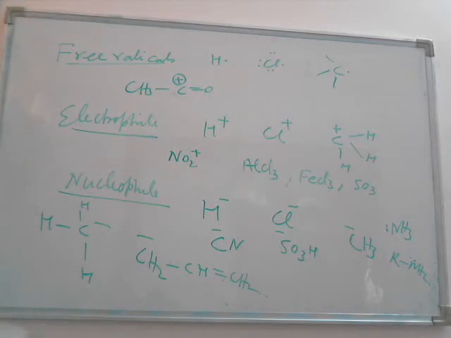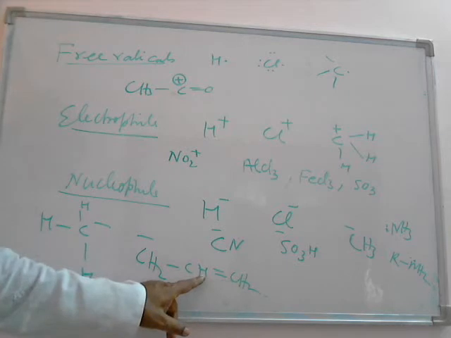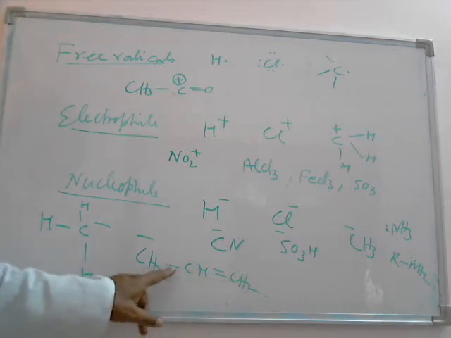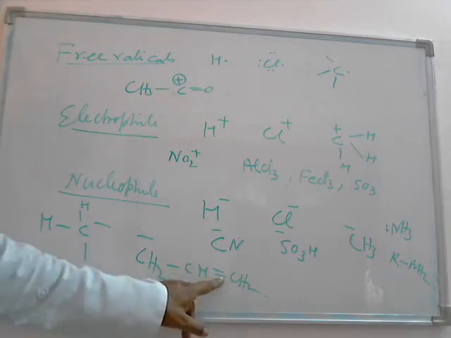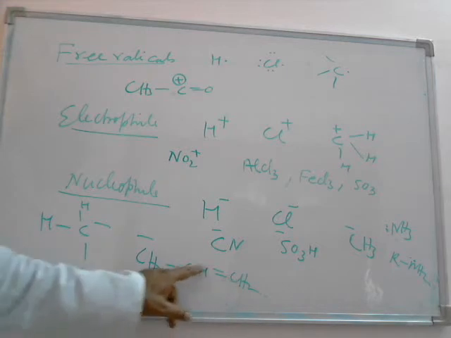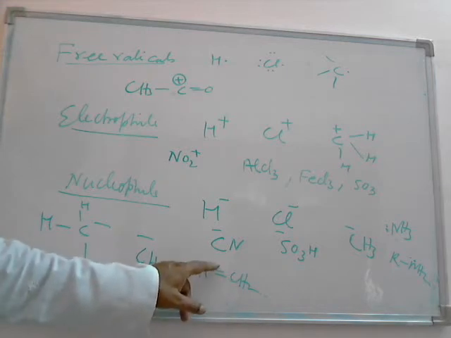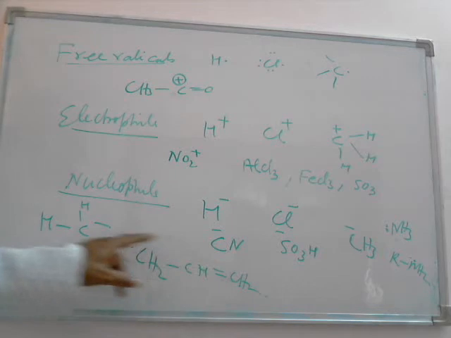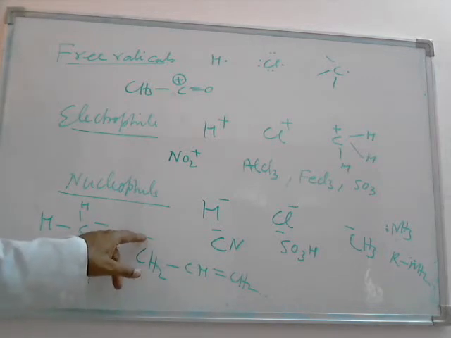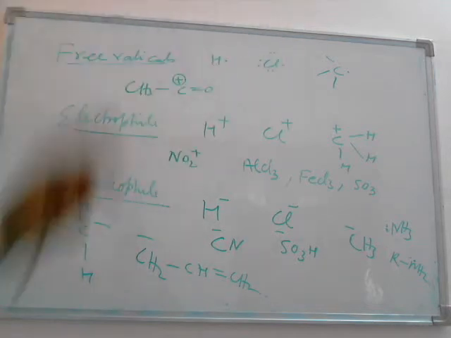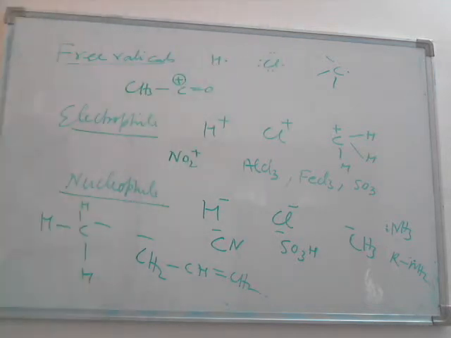So this is 2, 3, 5, 6 and 7. 7 are the shared pairs of electrons, or you can say bond pairs of electrons. 2 are the pi electrons, and these 2 are the one lone pair of electrons. So any molecular ion can be given to you, and it can be asked how many lone pairs, how many pi electrons, how many sigma electrons.